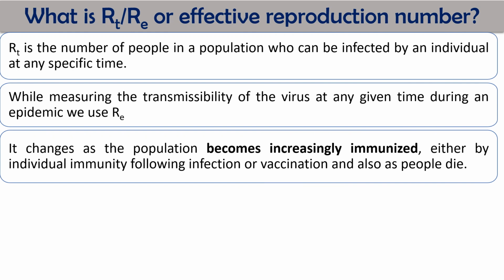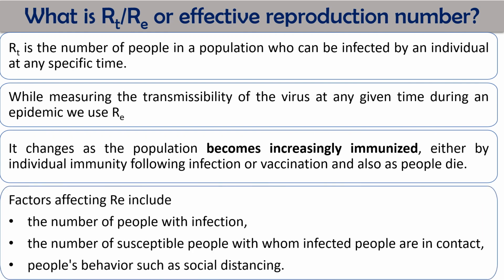It changes as the population becomes increasingly immunized, either by natural immunity after infection, by vaccination, or when people die. So the community becomes more immunized. The factors affecting RT or RE are the total number of people with infections, the number of susceptible hosts, the fresh hosts with whom infected people are in contact, and people's behavior such as